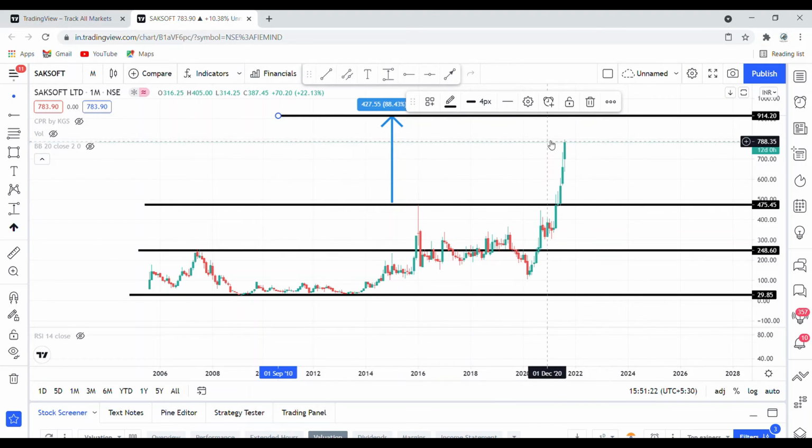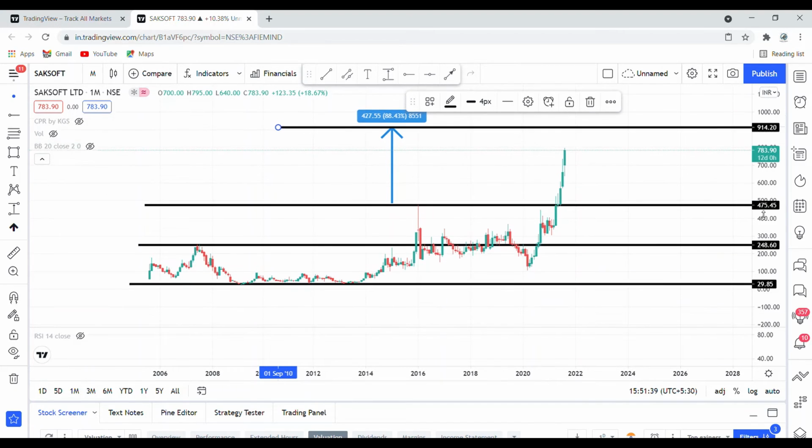Currently it is trading around 785, 790. If it touches the target, you can book a little bit of profit. After that, once it crosses this one, there may be a little retracement, and again it will go up. It is a fundamentally very good company.